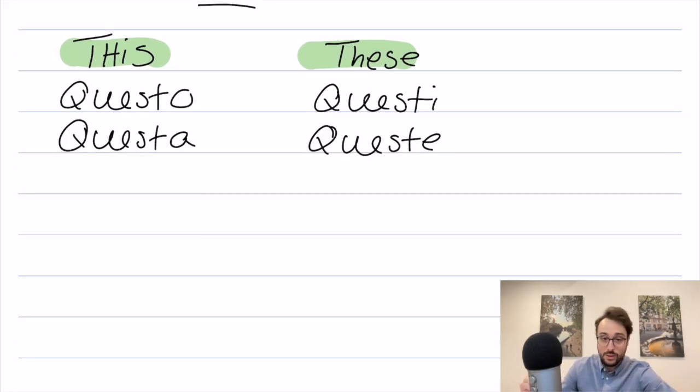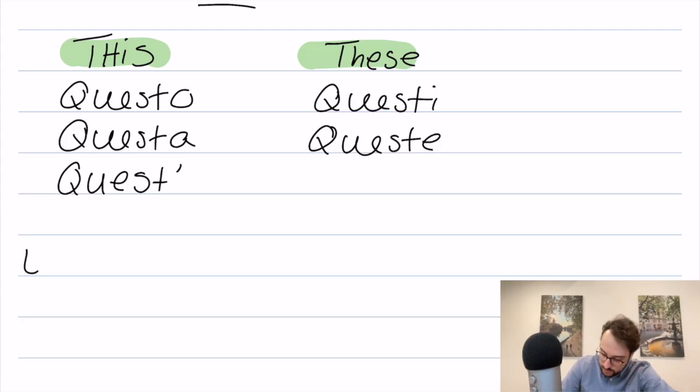If it's male or female, it's going to become quest with an apostrophe. I'm just going to rewrite this because I want you to see that it is a U. There we go. Okay. So let's do a few examples of these, shall we? We can say questo.